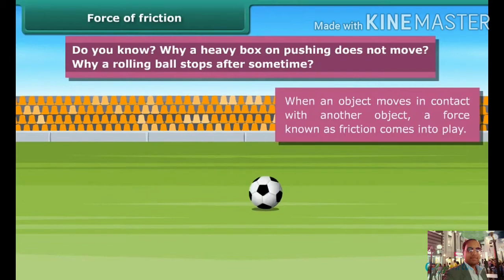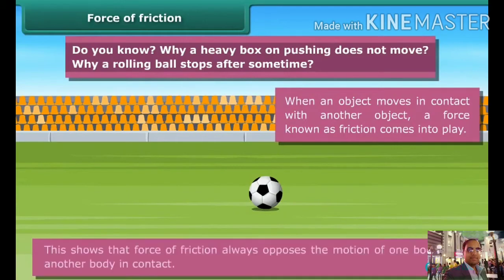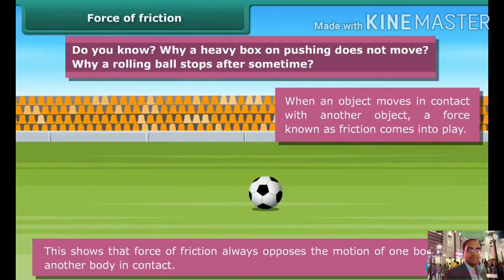Let's summarize what we have learned. Force is a push or pull resulting in motion of a body. Due to frictional force, we are walking or running. Without friction force, we can't walk or run. We can't move also. Force can change the shape of an object. Force of friction always opposes the motion of the body, and acts over the bodies in contact. Force moves an object from rest, changes direction of a body in motion and changes the speed of a moving object.